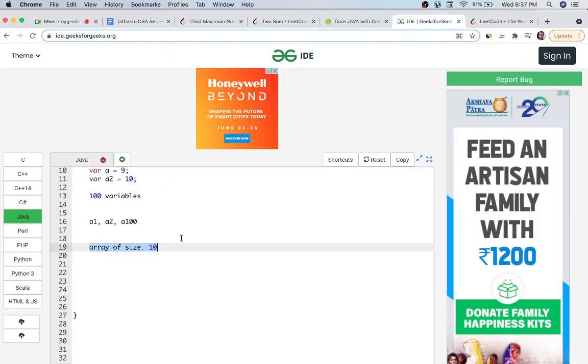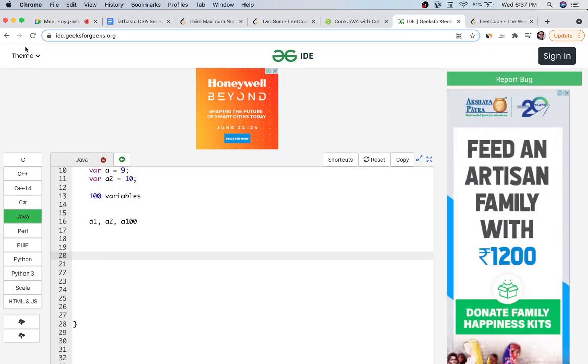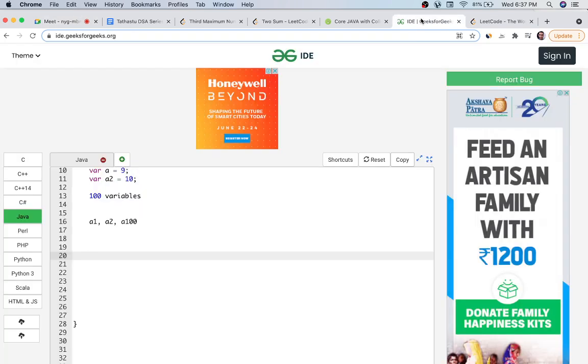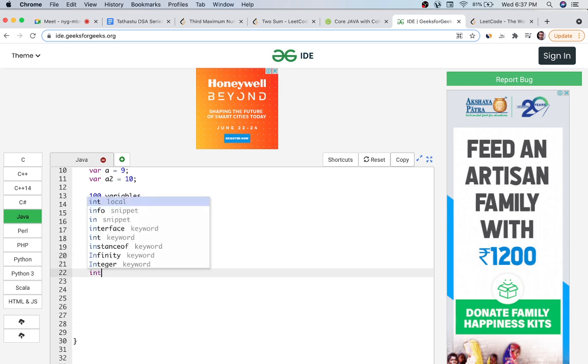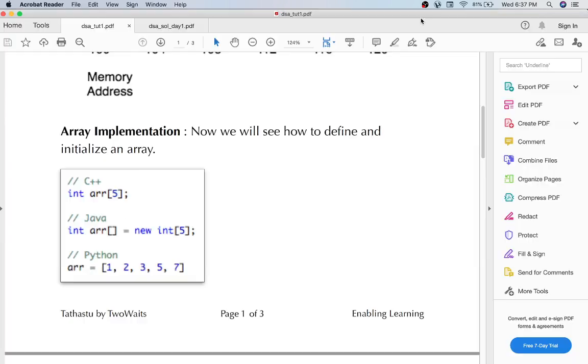This is the IDE. Okay, so in C++, how do we define an array? We just take a simple value, int, whatever the data type, then the variable name, arr, and size in square brackets. This is how we define it, and we define the size.